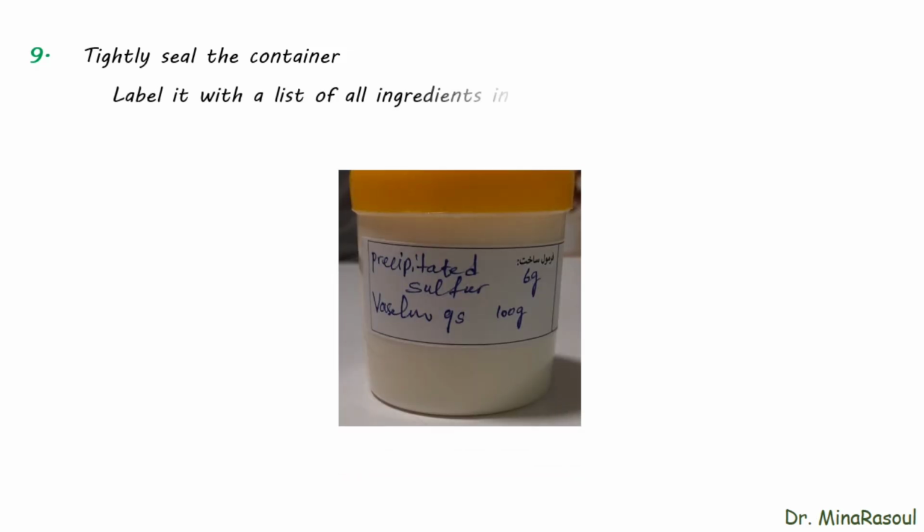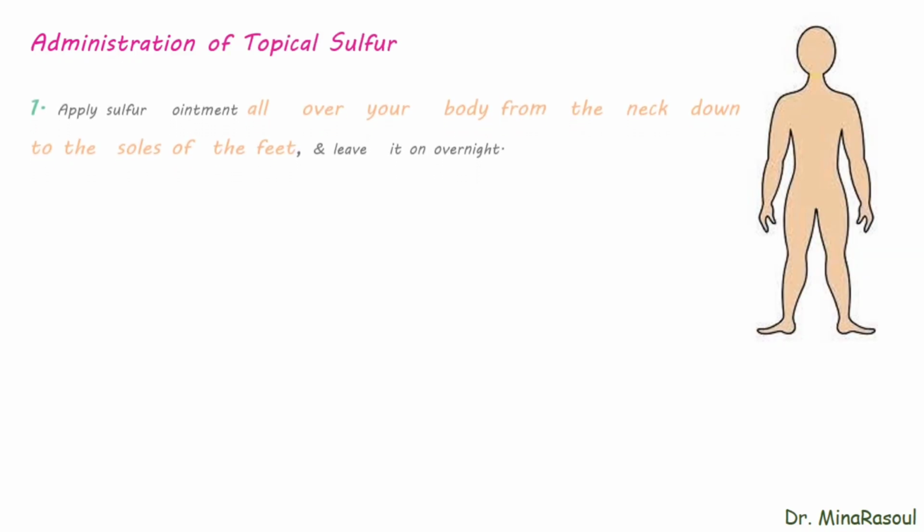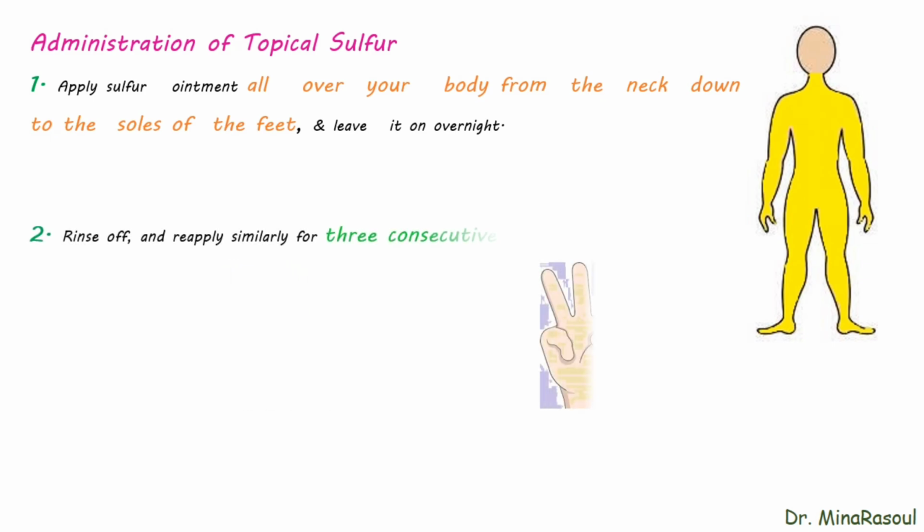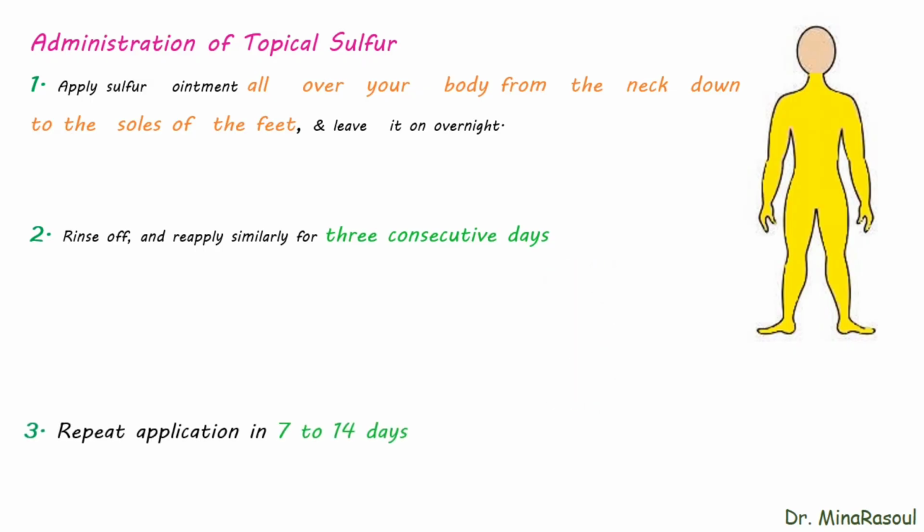Last step, tightly seal the container. Label it with a list of all ingredients in descending order of concentration. Administration of topical sulfur. Apply sulfur ointment all over your body from the neck down to the soles of the feet, and leave it on overnight. Rinse off, and reapply similarly for 3 consecutive days. Repeat application in 7 to 14 days.